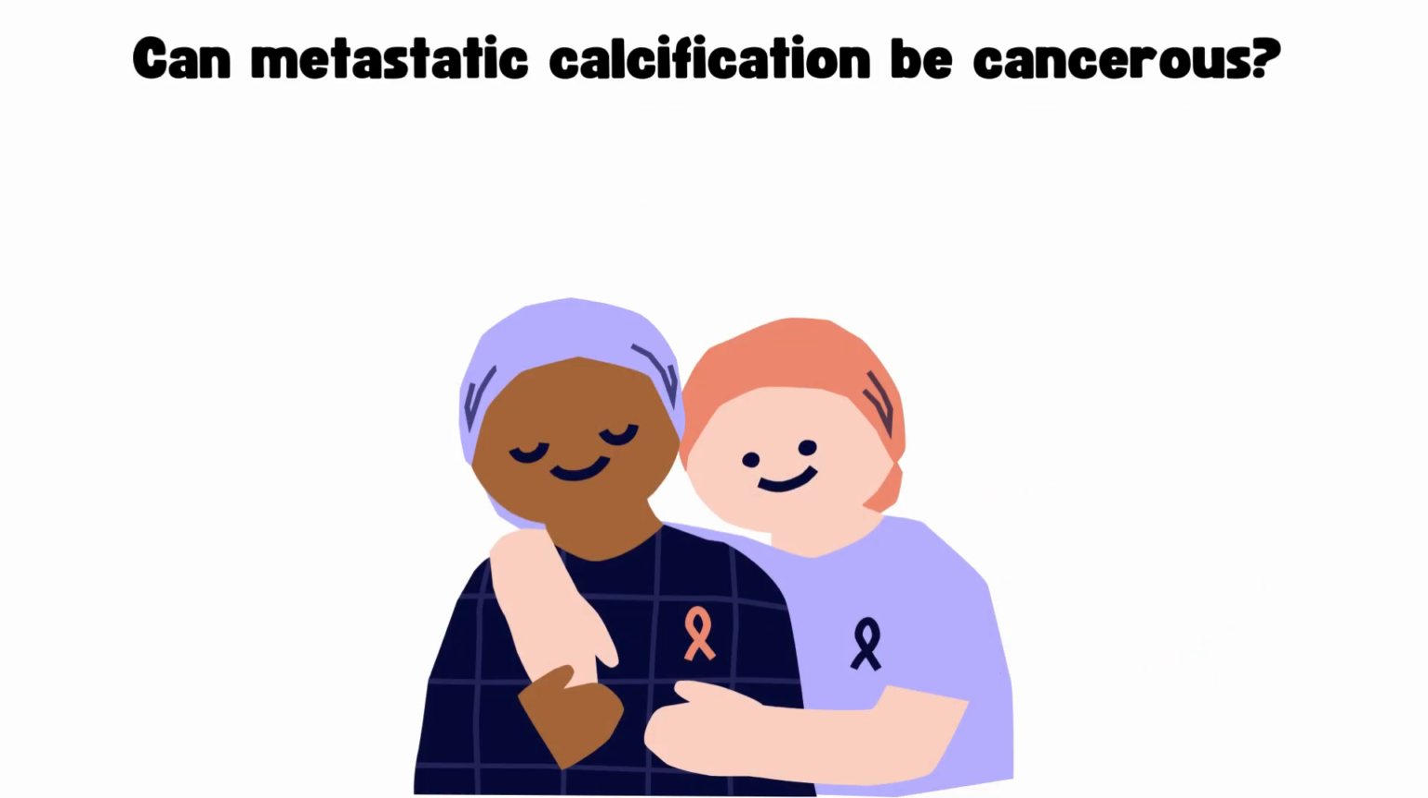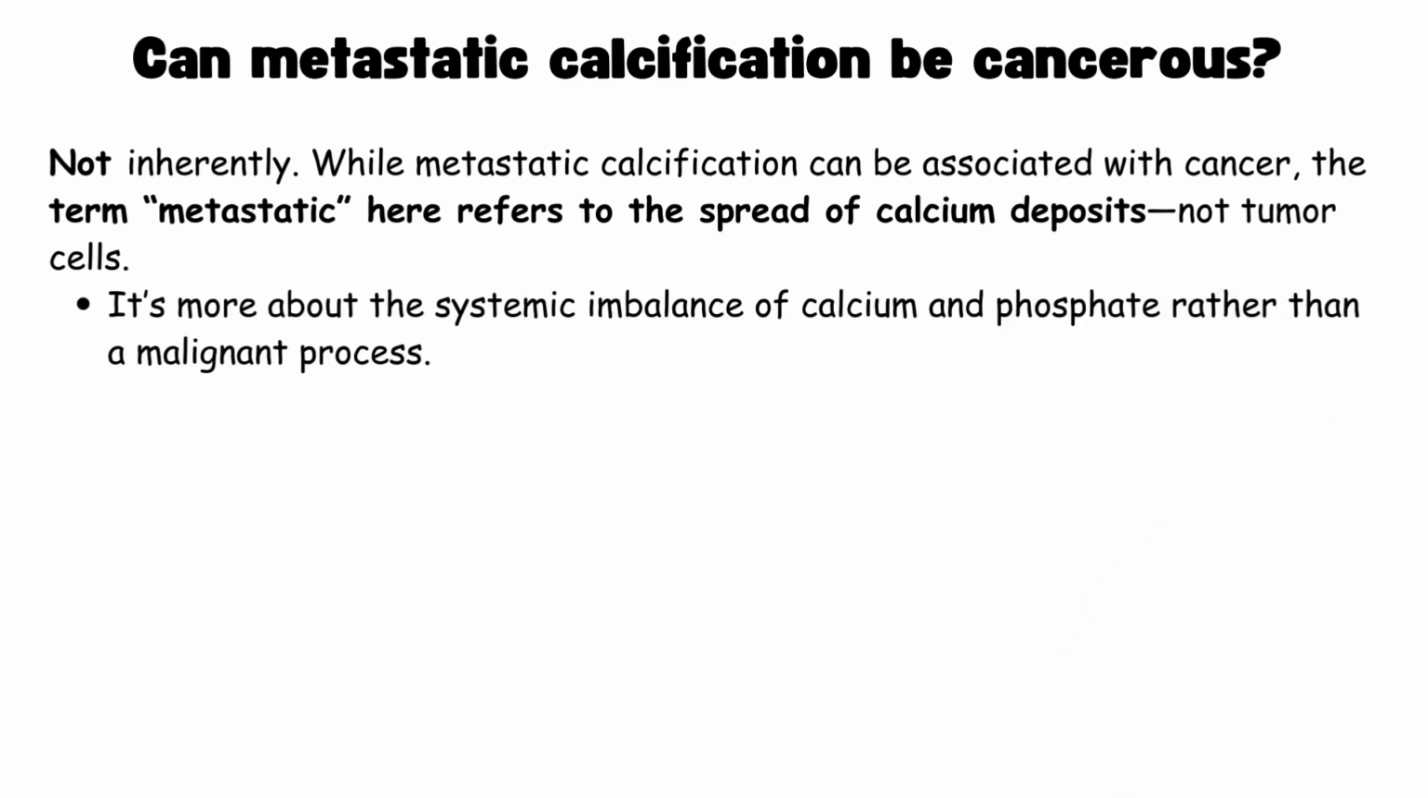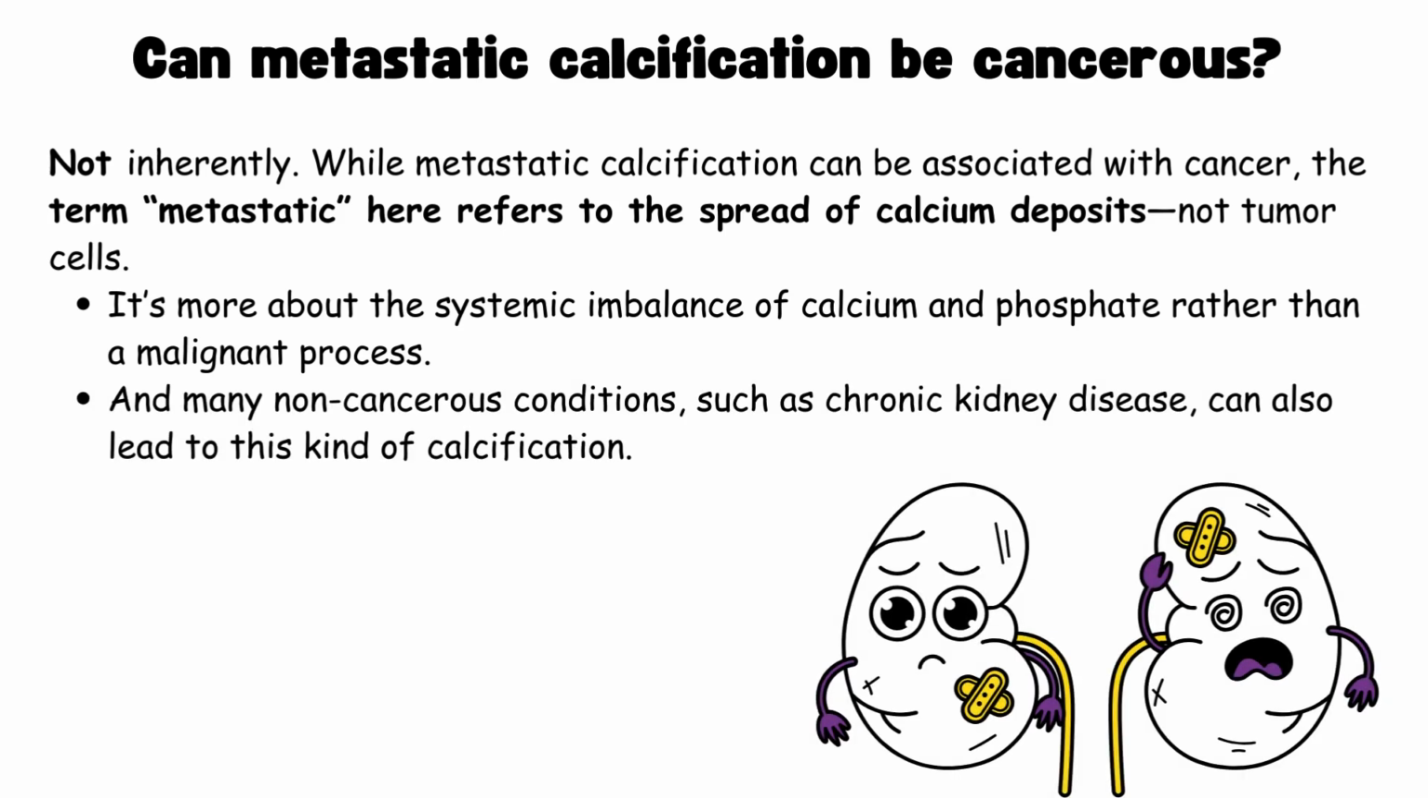Is metastatic calcification cancerous? Not inherently. While metastatic calcification can be associated with cancer, the term metastatic here refers to the spread of calcium deposits, not tumor cells. It's more about the systemic imbalance of calcium and phosphate rather than a malignant process. And many non-cancerous conditions, such as chronic kidney disease, can also lead to this kind of calcification.